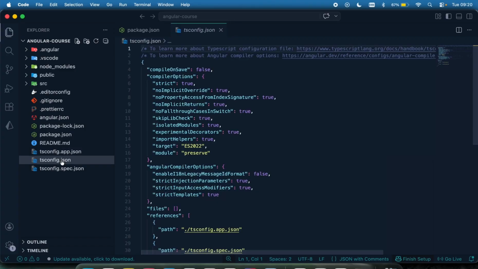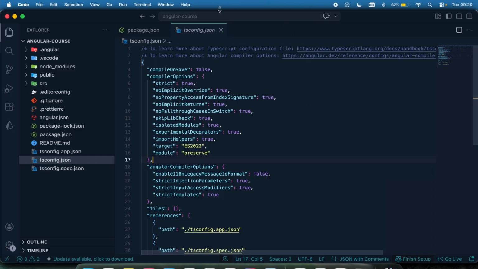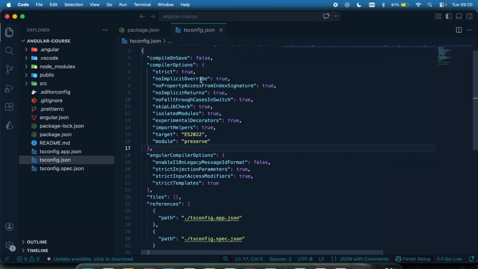Then we have the tsconfig.json. This contains the TypeScript configuration for your entire project when it is not yet running. Like let's say you want to write your TypeScript code, you want to do some stuff, you just want to write your syntax before it is running. This is where the configuration is. Again, we don't have to do anything, everything has been properly set up.